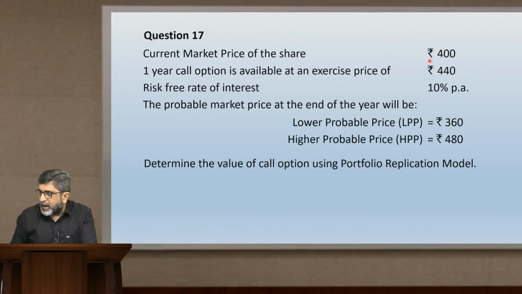Compare this with the current market price of the share, which is 400. So 400 and 327.27. Find the gap between the two. So the gap between the two is 72.73. This is the value of 3 call options. How we got that 3? Spread in share price divided by spread in option value. 120 divided by 40, that was 3 call options. So 72.73 is the value of 3 call options. Value of each call option will be 72.73 divided by 3. Your answer is 24.24.